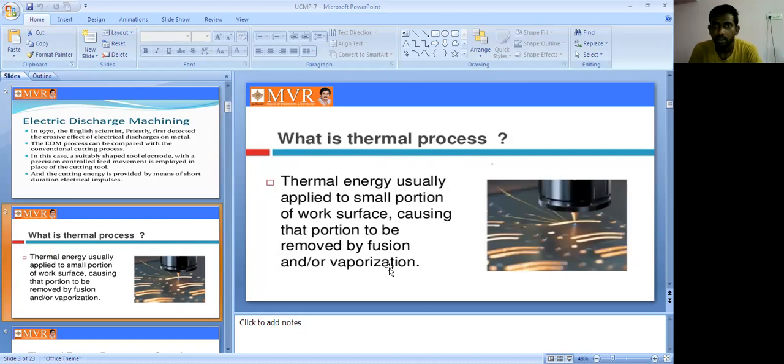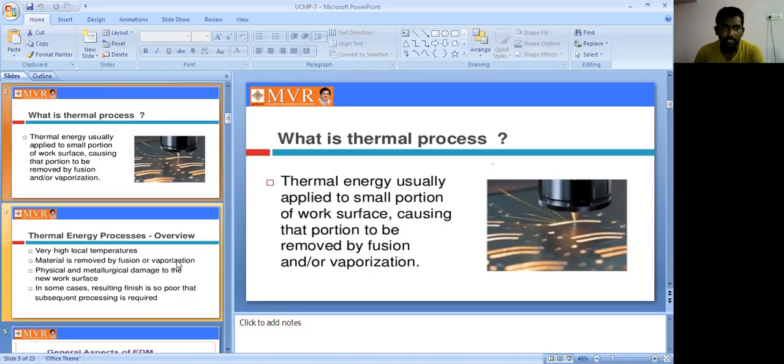So the thermal energy is applied to the portion to be removed. Automatically, what happens? The thermal energy causes the workpiece surface portion to be removed by fusion and vaporization. By fusion or vaporization, the workpiece is being removed in a thermal process.